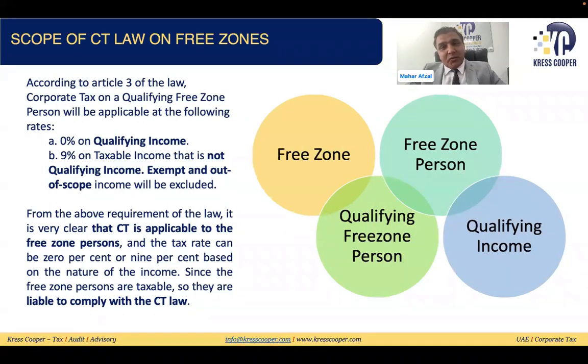The first question is, what is a free zone? The second is, what is a free zone person? The third is qualifying free zone person, and the fourth one is, what is qualifying income? We'll discuss all these four concepts one by one. Then we'll discuss qualifying and non-qualifying income, what are the excluded activities, what are qualifying income. All these things we'll discuss in detail.